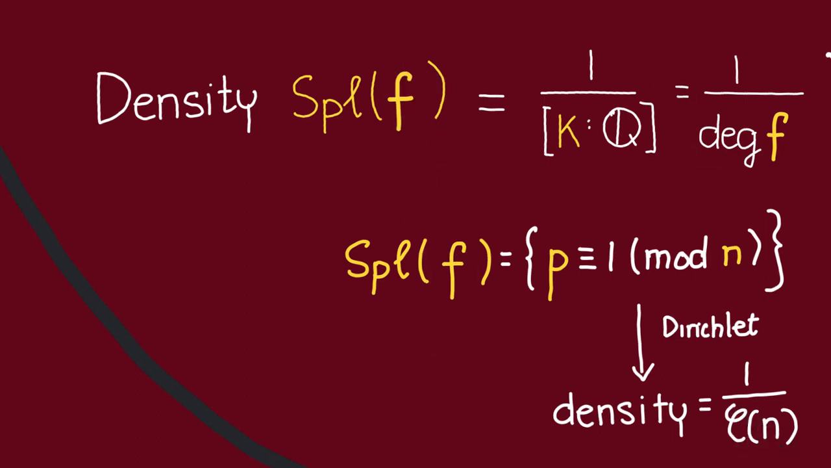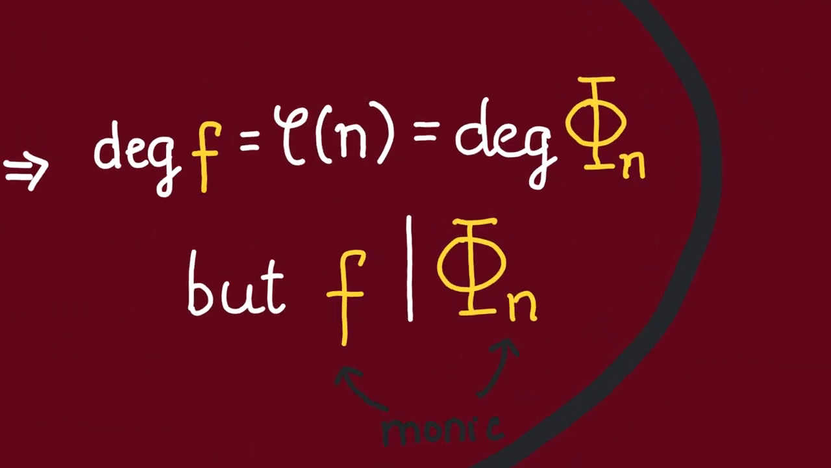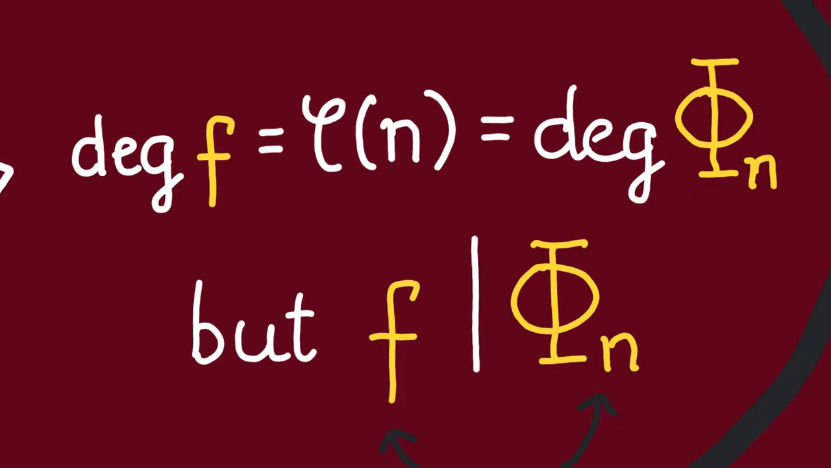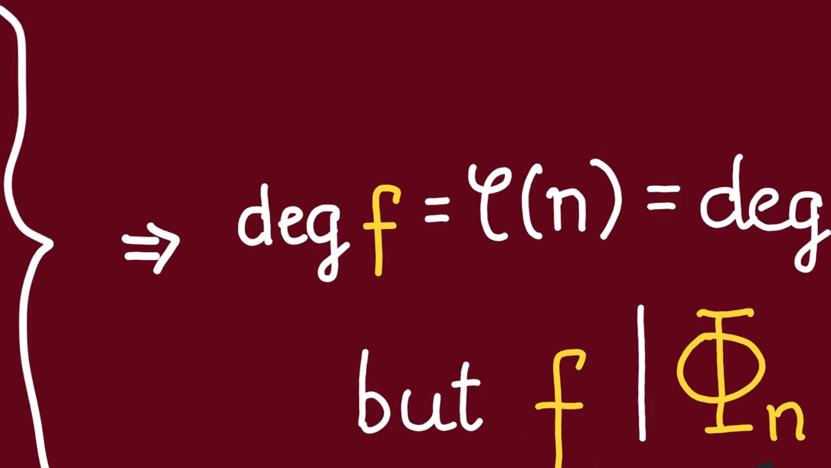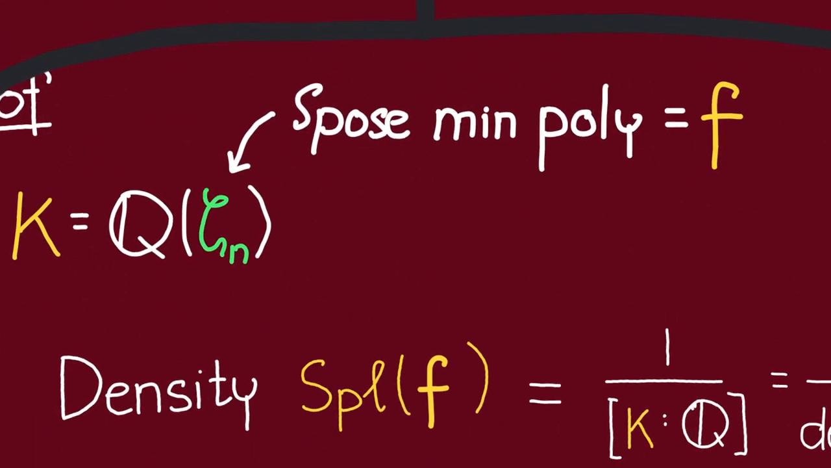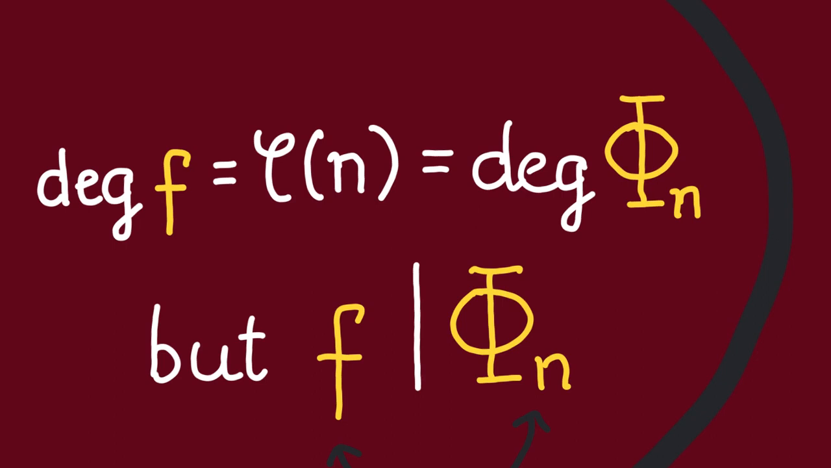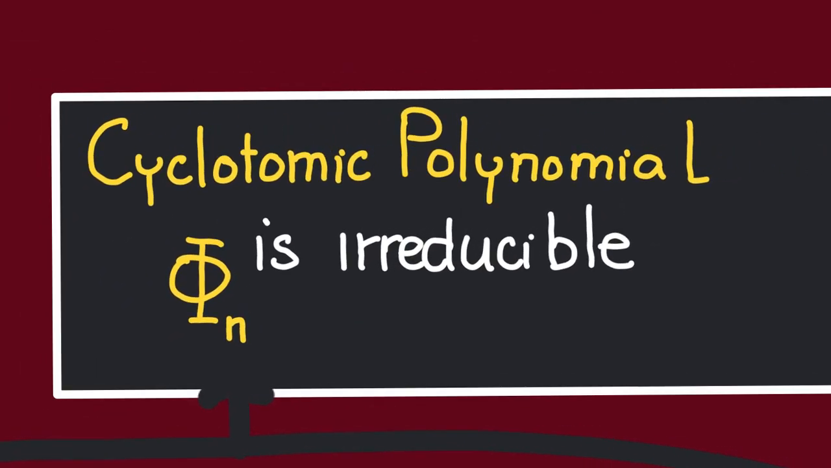So then here, equating this, we see that 1 over the degree of f must be equal to 1 over phi(n). In particular, the degree of f must be equal to phi(n), i.e. equal to the degree of the n-th cyclotomic polynomial. But f must divide this n-th cyclotomic polynomial because this n-th cyclotomic polynomial vanishes at zeta_n, whereas f is the minimal polynomial of zeta_n over Q. So since both of these polynomials are monic of the same degree and one divides the other, they must actually be equal. In particular, this means that the n-th cyclotomic polynomial must be irreducible.